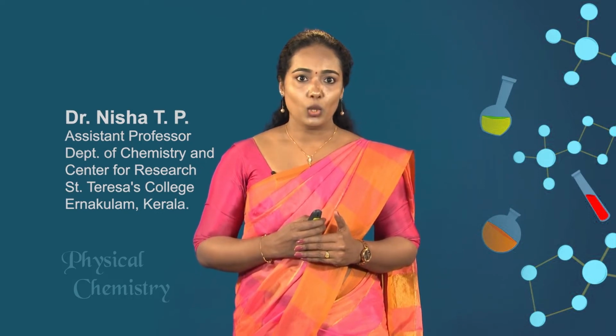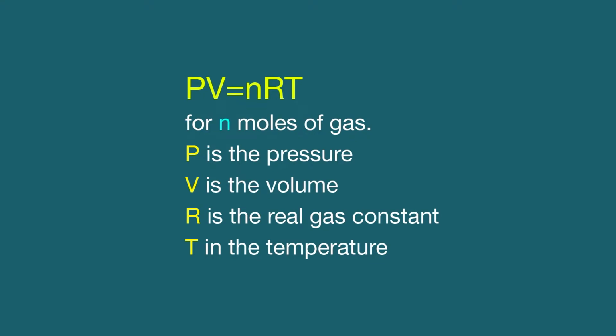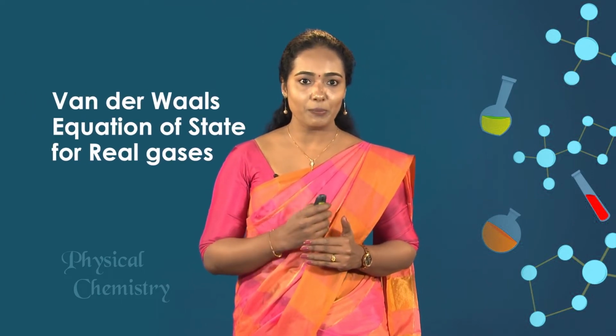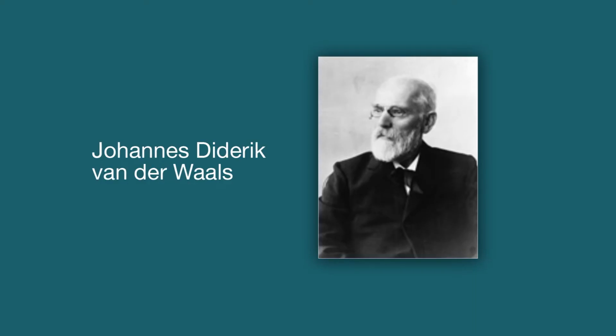We came to understand in the last session that it is necessary to apply suitable corrections to the ideal gas equation so as to make it applicable to real gases. We have the ideal gas equation as PV is equal to nRT for n moles of gas, where P is the pressure, V is the volume, R is the gas constant and T is the temperature. Actually, a number of equations of state have been suggested to describe the P-V-T relationship in real gases. The earliest and the best known is the van der Waals equation.